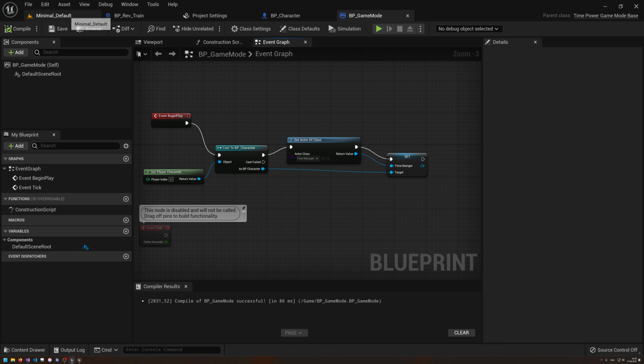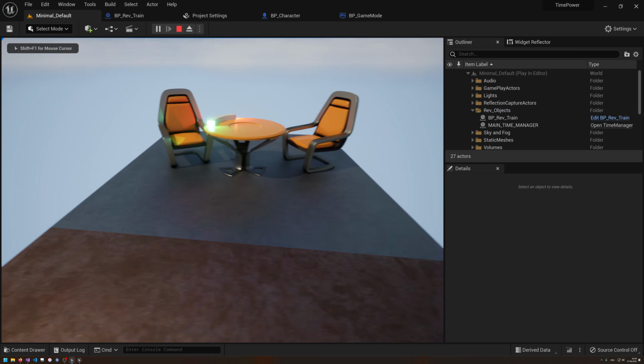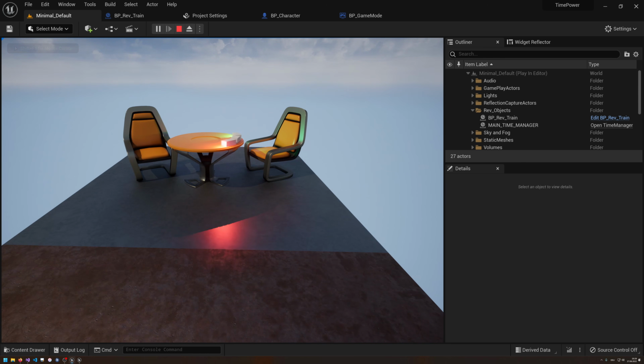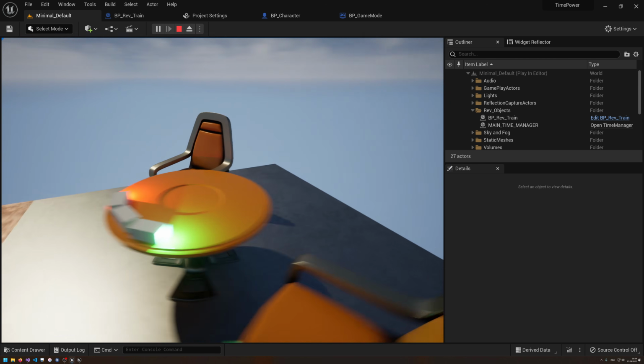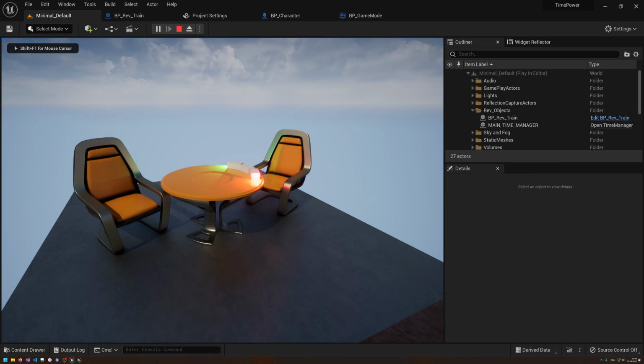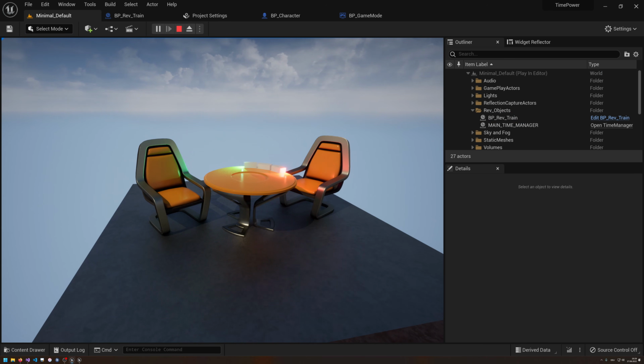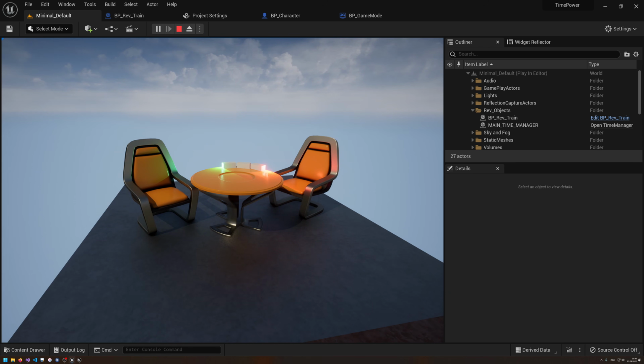Okay, so this should solve the issue. Now if we start, yeah, we automatically attach the time manager to the character and everything works. We can reverse the time. The train goes forward by default, if I don't fall off, and if I press my time reversal button, it turns around and goes nuts. And well, that is how simple things work. But the world is not simple, but that's the topic of a different video.